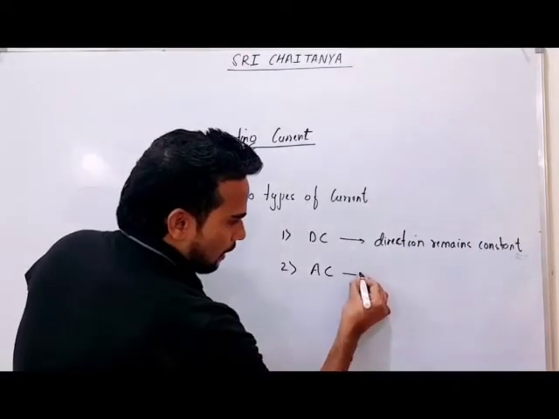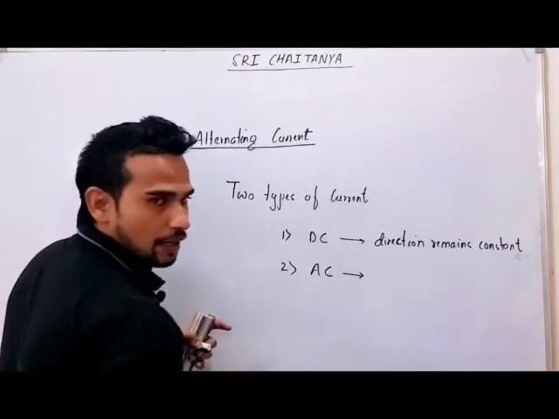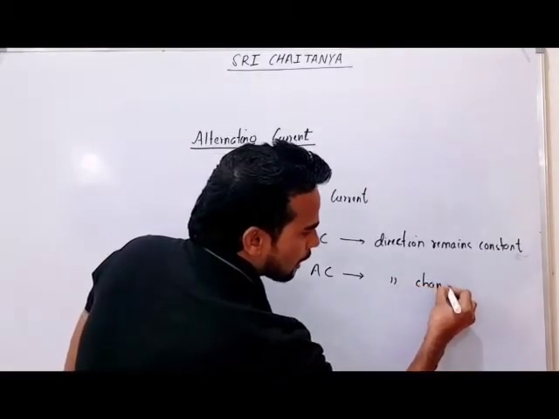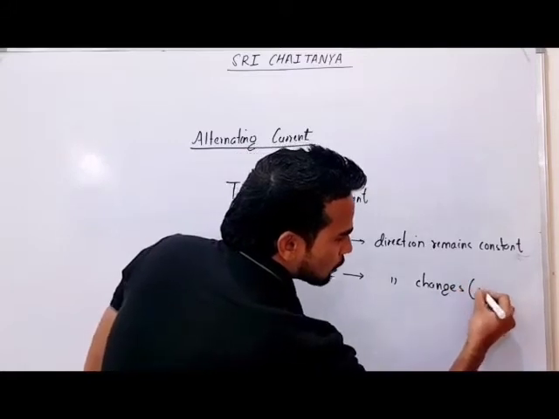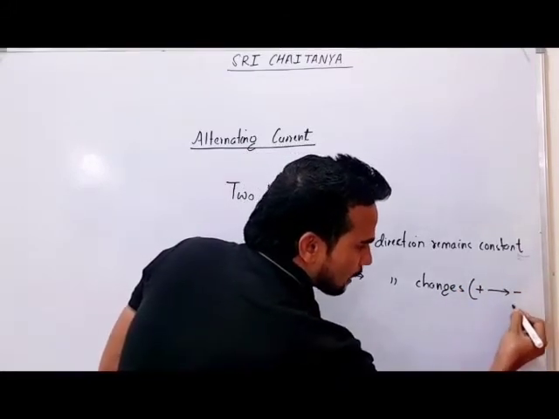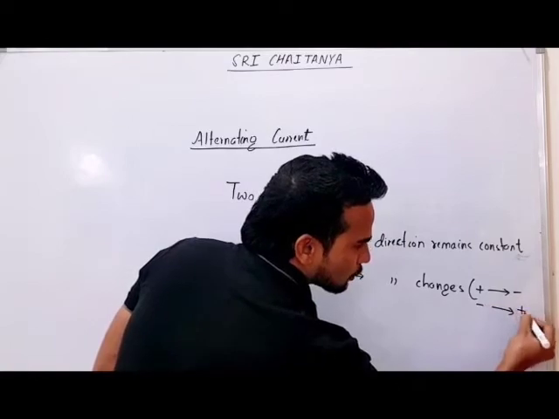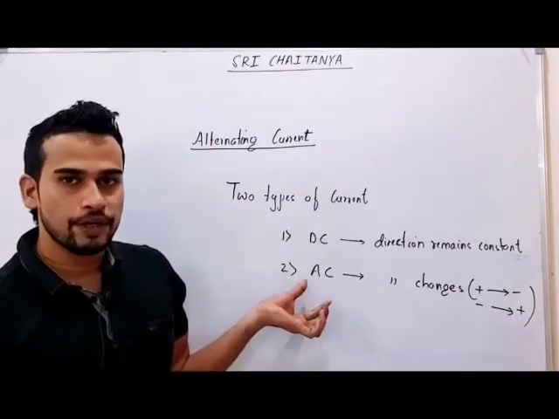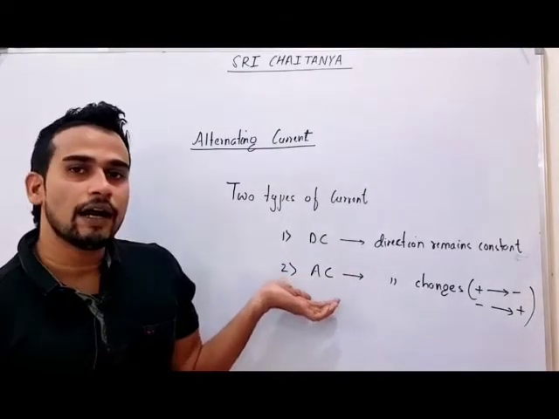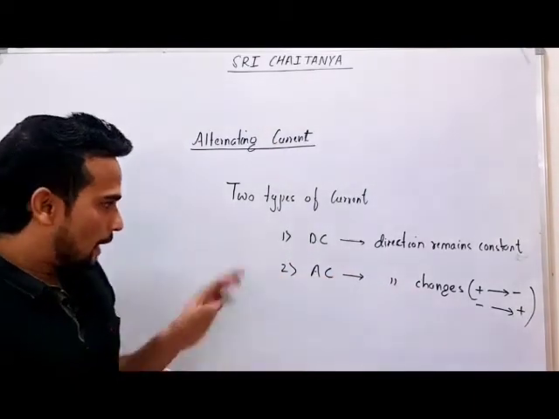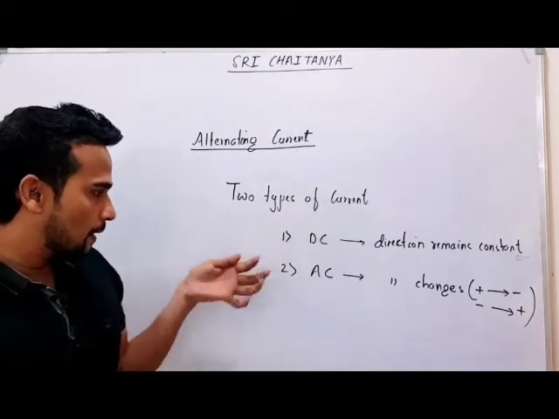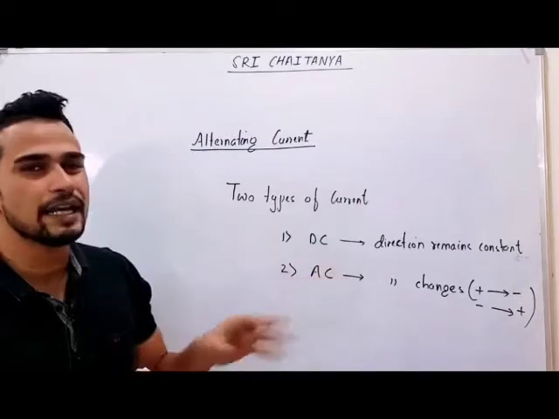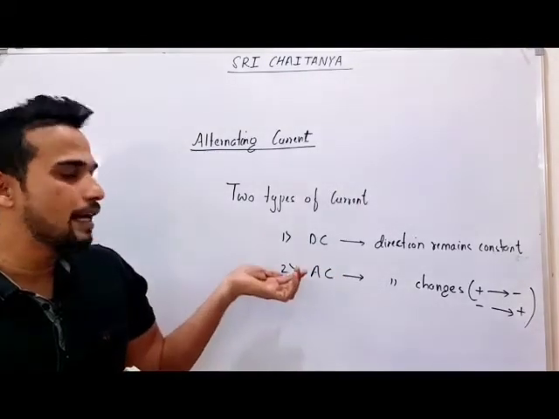Similarly, if I talk about AC, alternating current, here what will happen? Direction changes. Direction changes means first it will be plus, then it will become minus, then again from minus it will become plus. So your direction will keep on alternating, keep on changing. That's why the name of this current is alternating current. Now with the help of some examples, I will give you an idea how to identify whether a given current is DC or AC.